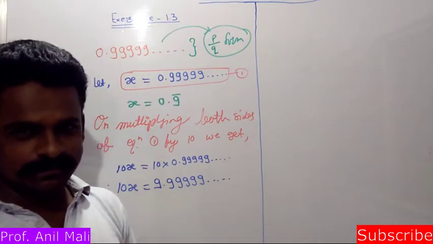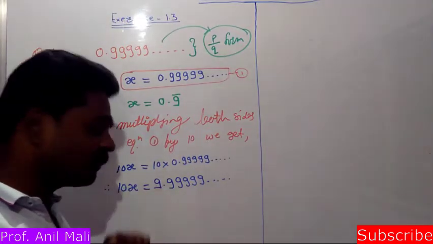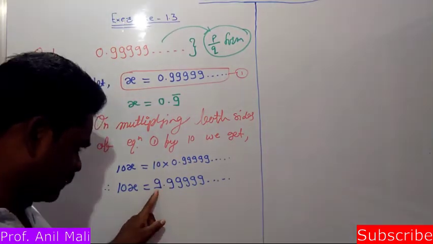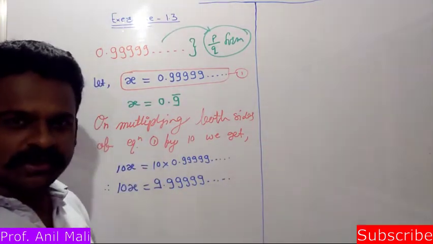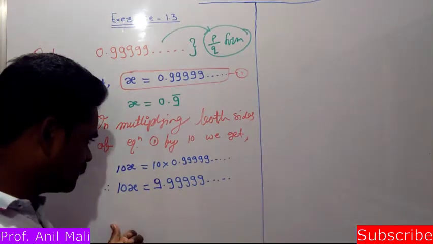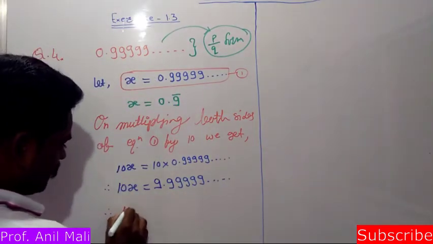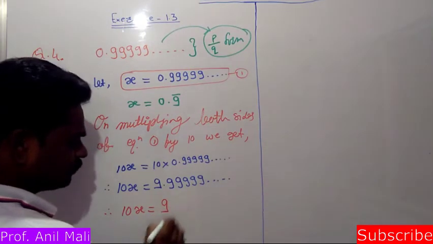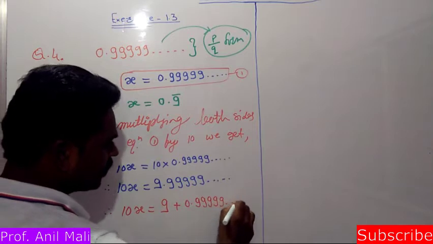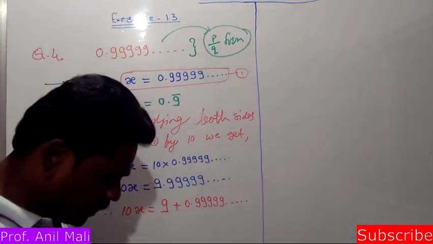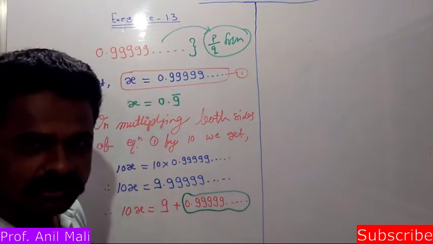This is a very simple procedure. So now we will split this decimal form of a number into two parts. This is my integral part and that is my fractional part. Make them separate from each other. So the next step will be like this only: 10x is equal to 9 plus 0.99999 and so on. And as we know that this 0.99999 is what? That is my x.